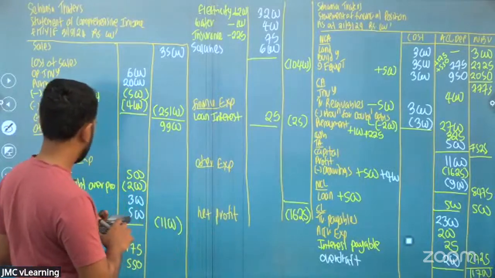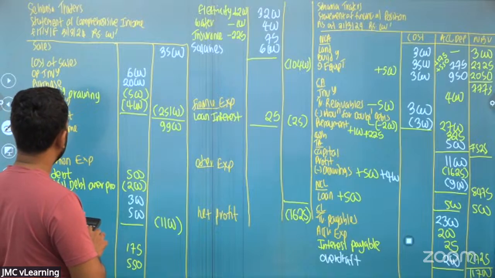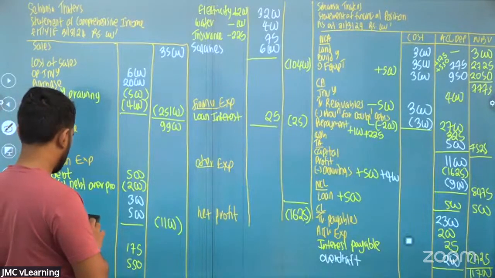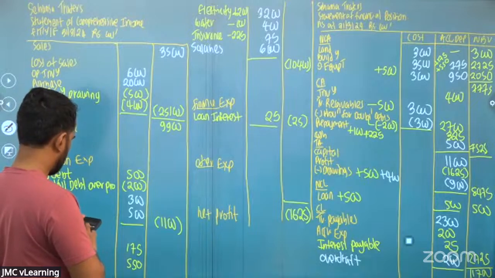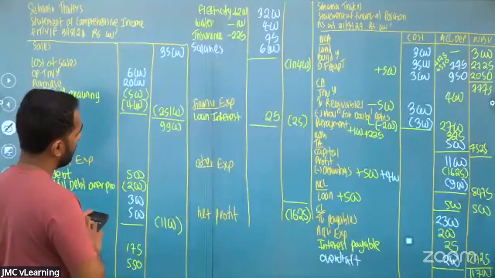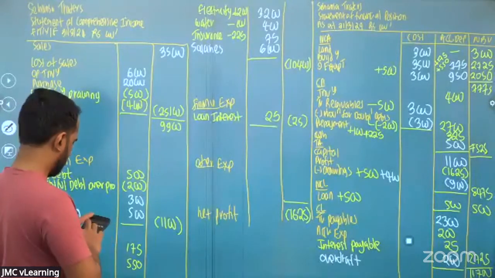Gross profit. 6,000 plus 20,000 minus 900. 35,000. Yeah. Should be correct.